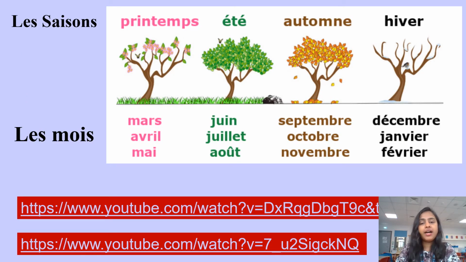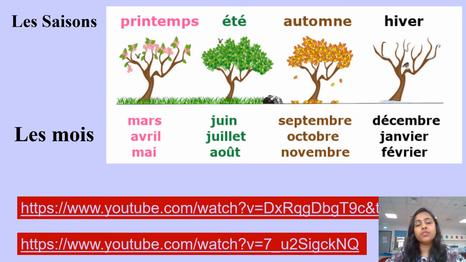There you go. You have les saisons. Répétez après moi. Printemps, été, automne, hiver. Répète. Printemps, été, automne, hiver. Printemps is spring, été, summer, automne is autumn, hiver is winter. All right, and then we have months here.